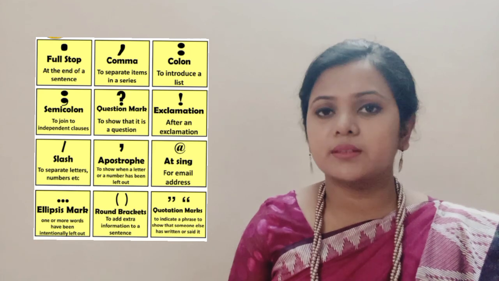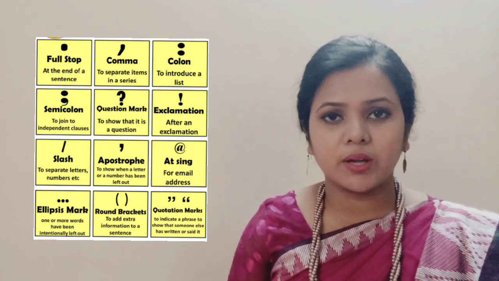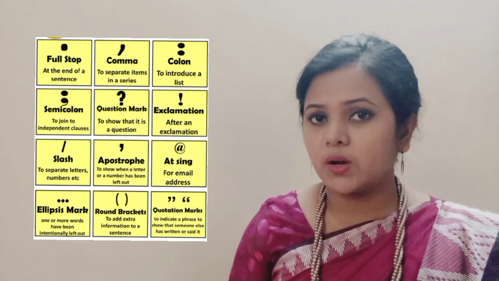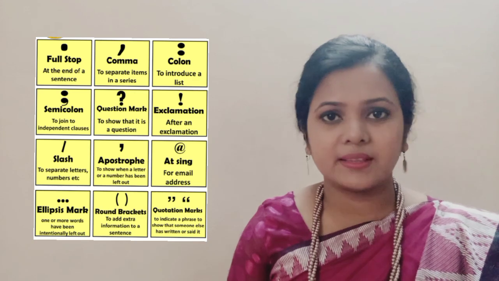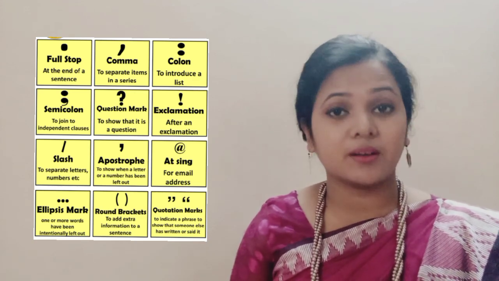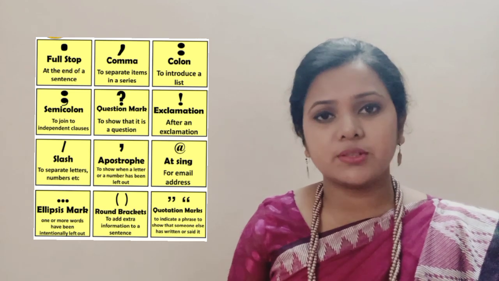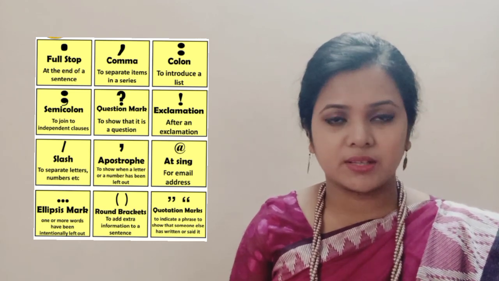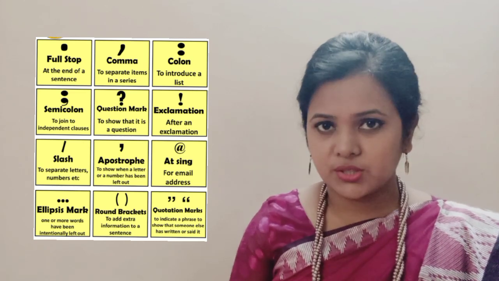Here there are two words. We can join them by saying, "we're going to college." Here we have omitted the A, and that's why we have put an apostrophe over there. Not only that, the apostrophe is also used to show possession. For example, this is a girls' college.